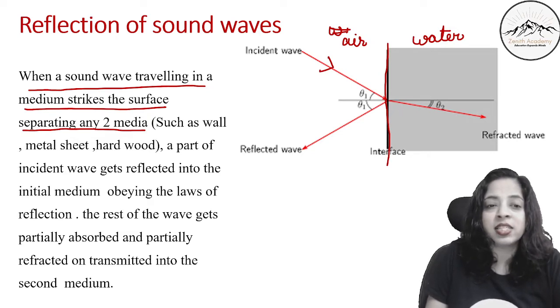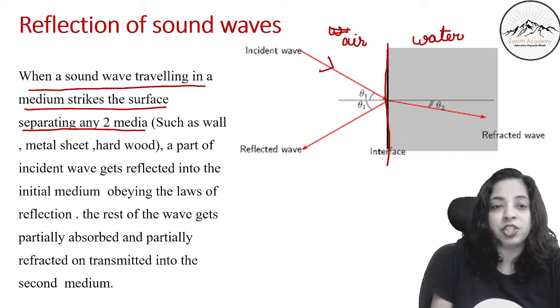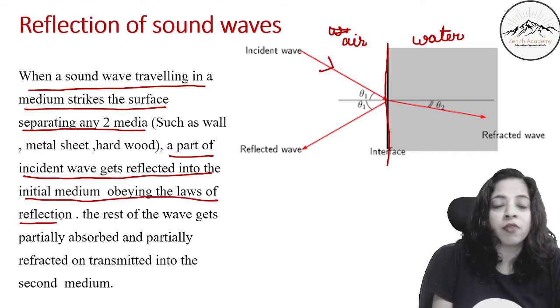A part of the incident wave gets reflected into the initial medium, obeying the laws of reflection.